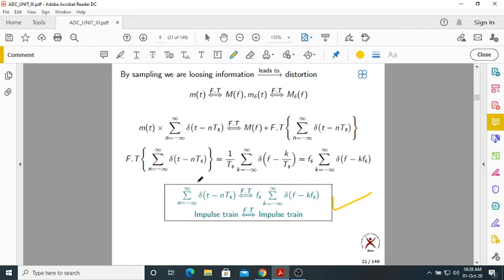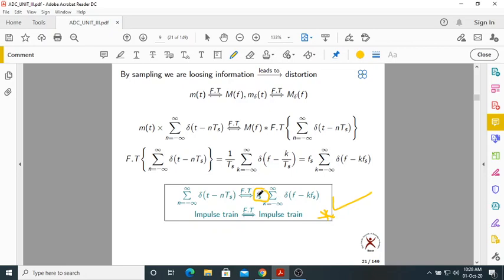Here, the Fourier transform of a train of impulses is again a train of impulses. This is very, very important. You can clearly see that delta(t minus nTs) is a train of impulses in the time domain, and it is also a train of impulses in the frequency domain. There is no change at all. The only change is Fs, which is the strength of the impulse.